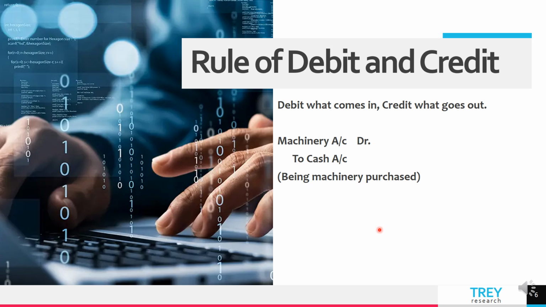if I sell a machinery, a fixed asset, then cash is coming in and machinery is going out. What is going out? Machinery, which pertains to the real account. So machinery account will get credited in that case, and cash account will get debited in that case.